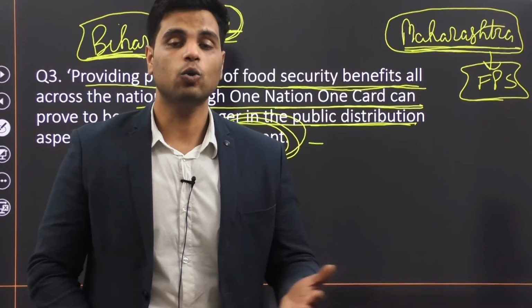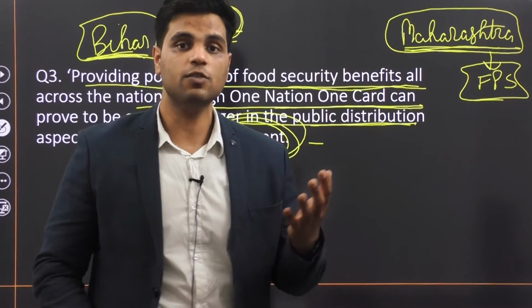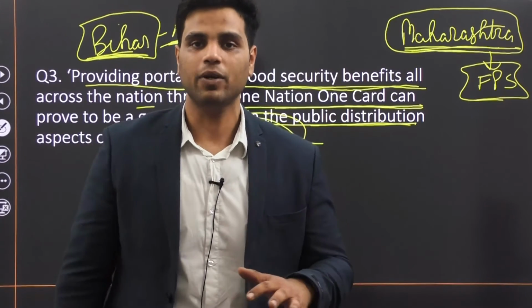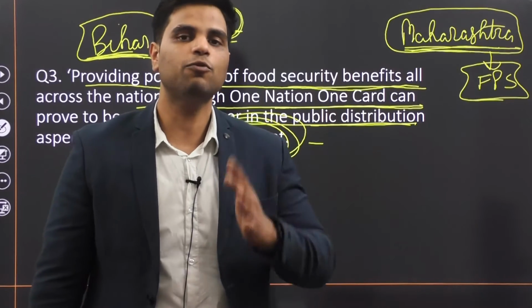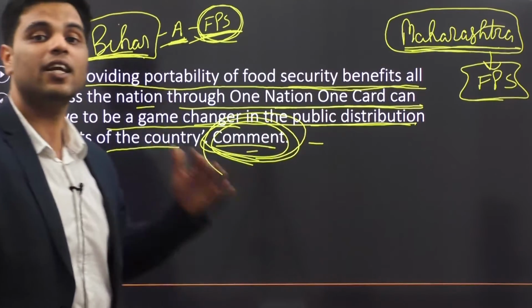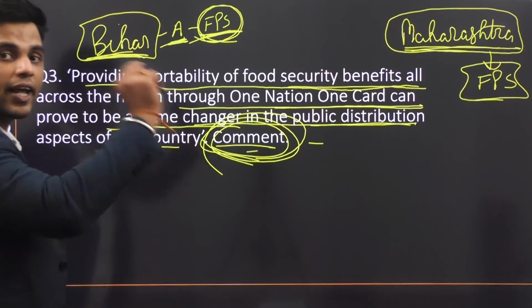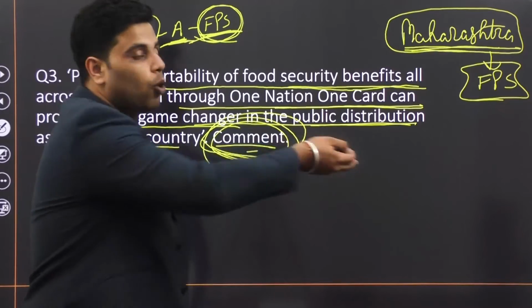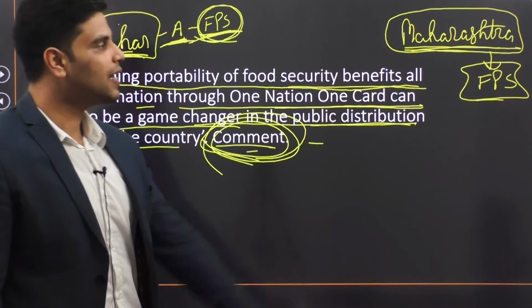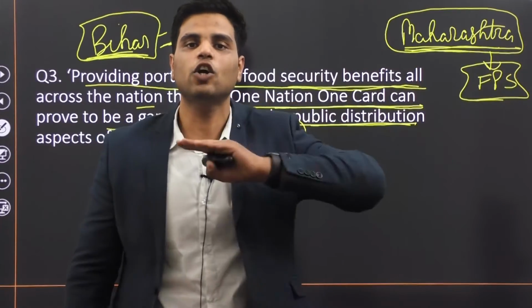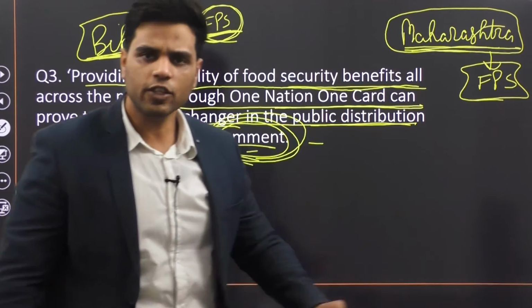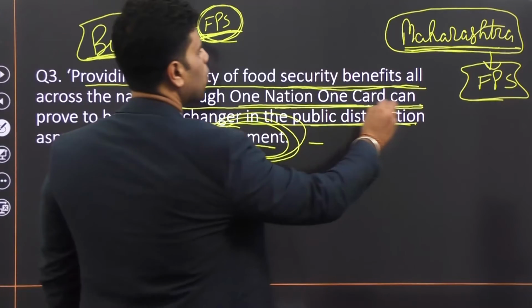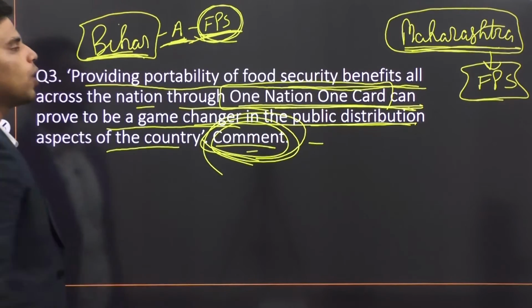But many members of these poor households, many people across India, are actually migrant laborers. So for half the year, their food security is not being taken care of because their ration card is only recognized in their home district. Their ration card is not portable. Make sense? Maharashtra's fair price shop does not recognize it. So to solve this problem, especially during the lockdown, government came out with this scheme called One Nation, One Ration Card. One Nation, One Card.